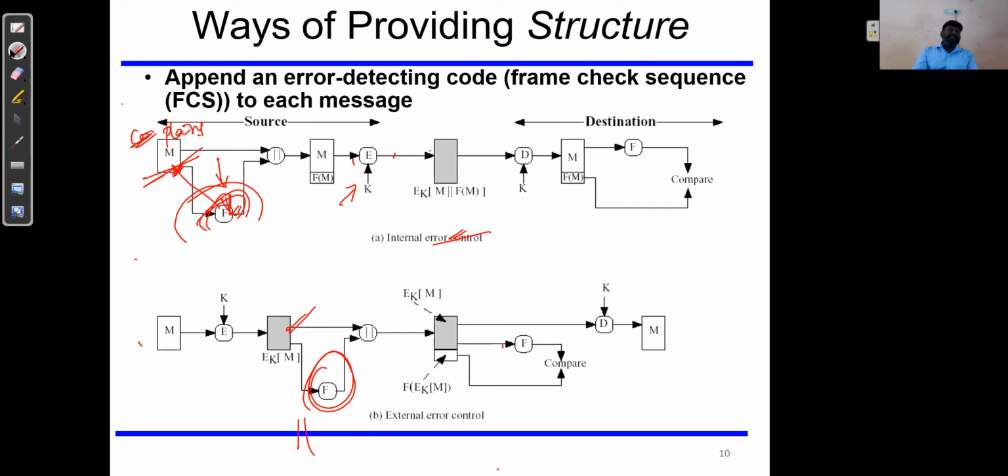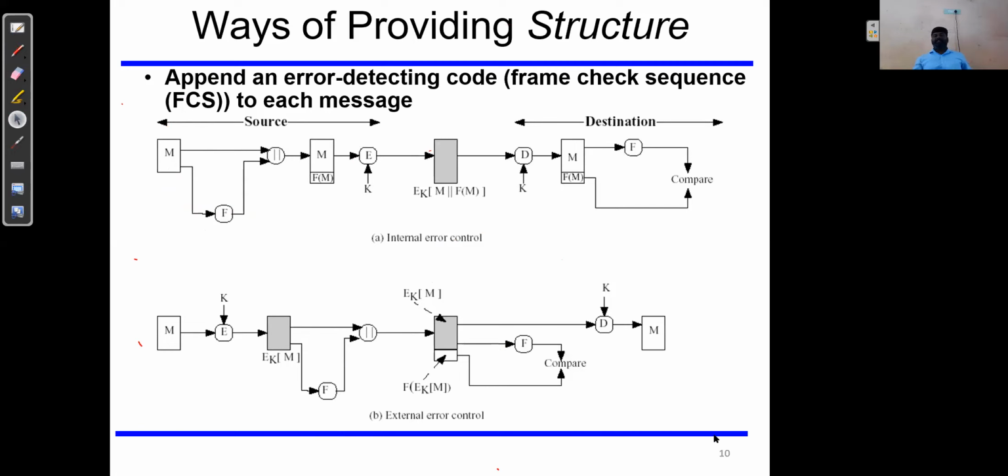Any queries regarding this explanation? Any queries regarding this explanation of message encryption, different uses of encryption?